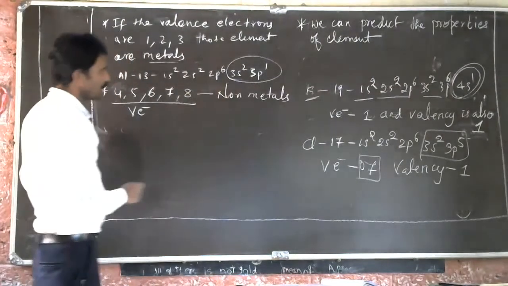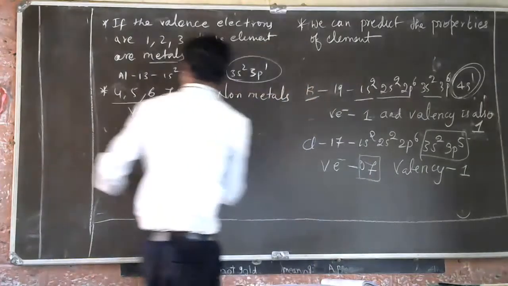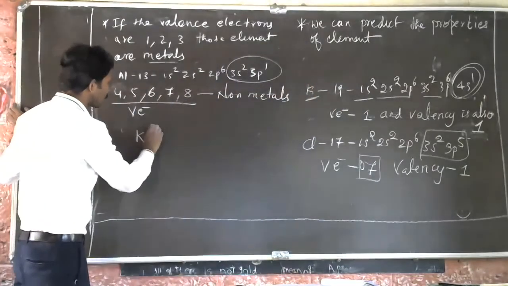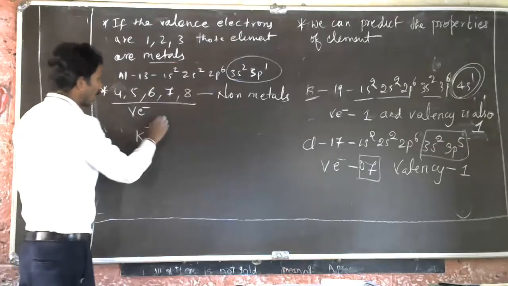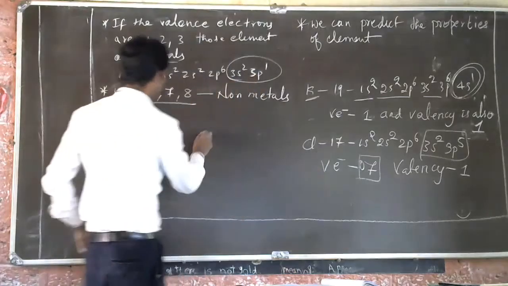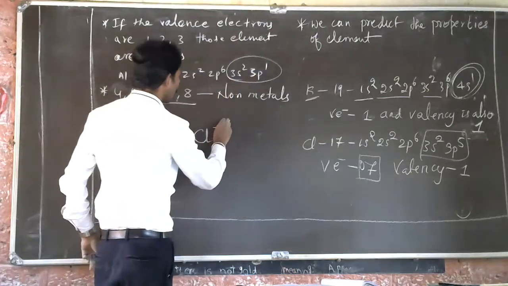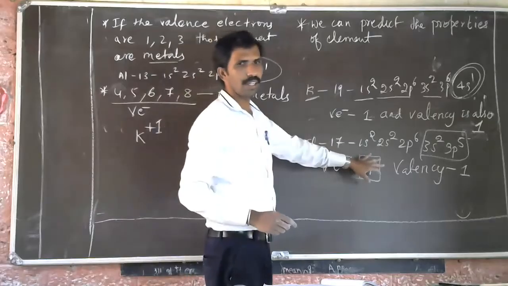See here, so I told you. The valency of potassium is plus 1, and the valency of chlorine is minus 1. See, how will you see?